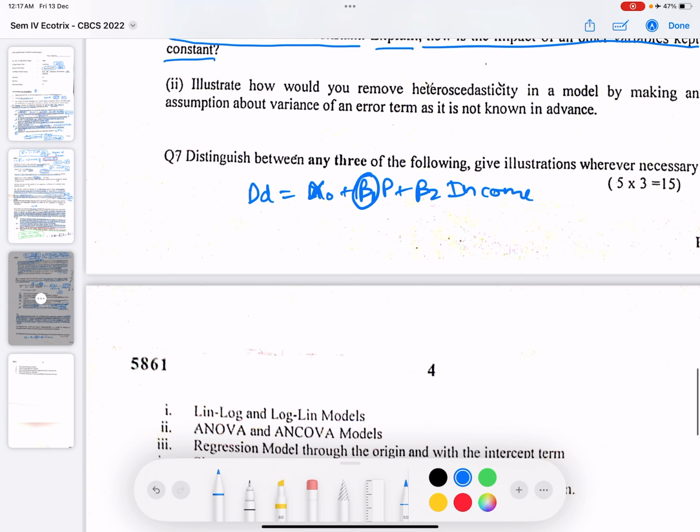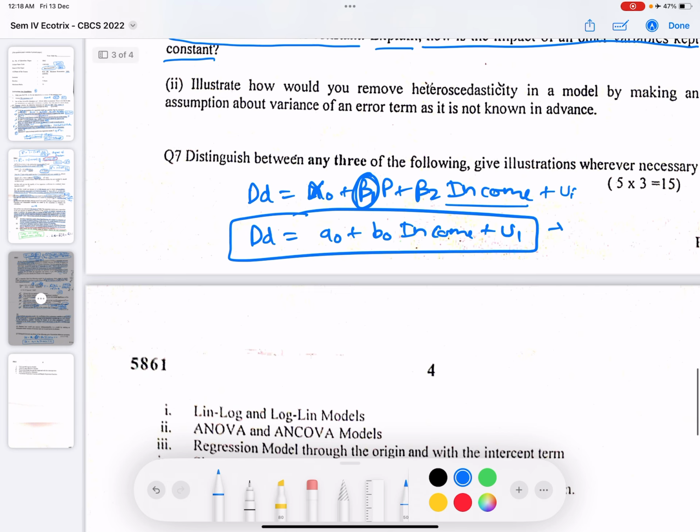Beta 1 is the partial slope coefficient, which means it would give us the impact of price on demand keeping other factors constant. In the initial case, we'll regress demand on a naught plus b naught income plus U1. After doing our regression analysis, we will have U1 hat with us.